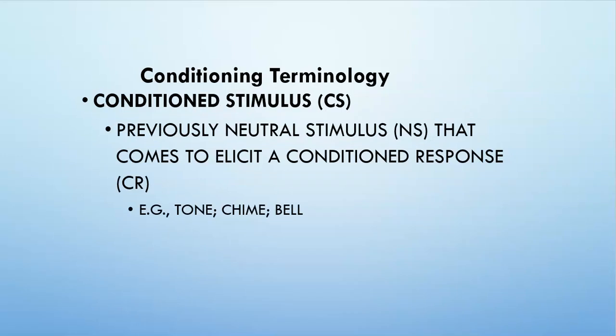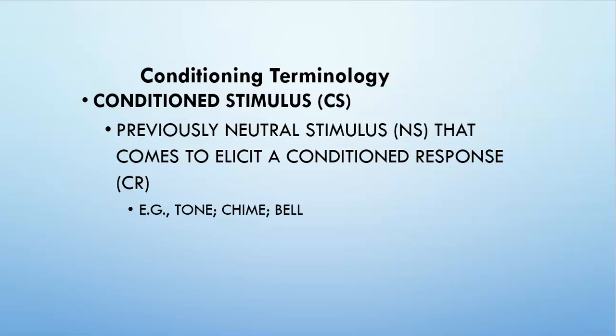This is something that used to be neutral. We call that an NS, a neutral stimulus, and it comes to elicit a conditioned response. So it's something that used to be neutral, that didn't create a response, but now, over time, over training and learning, it elicits a response.